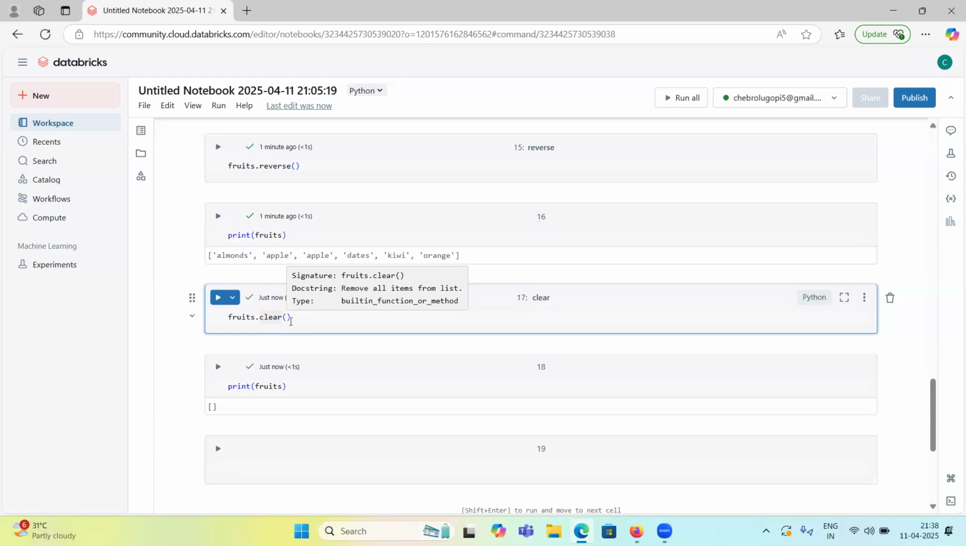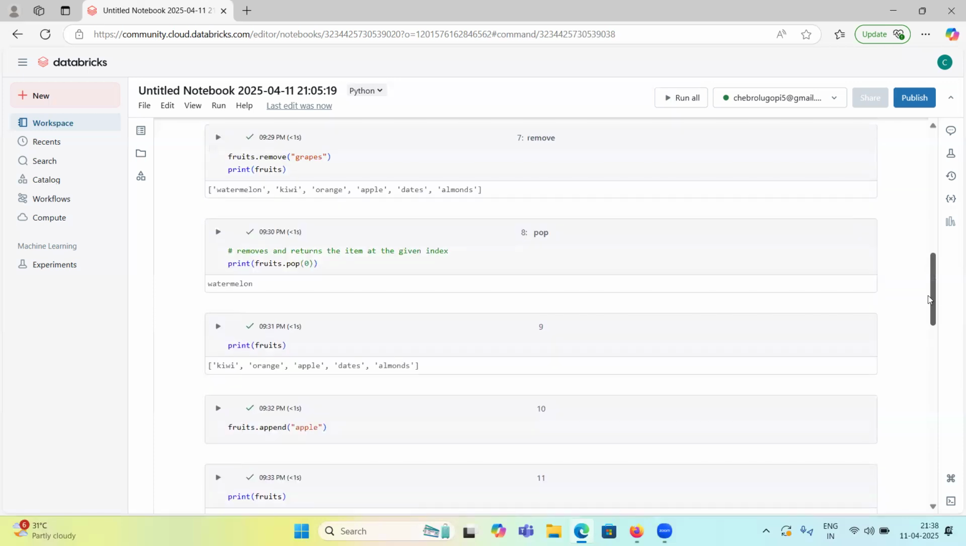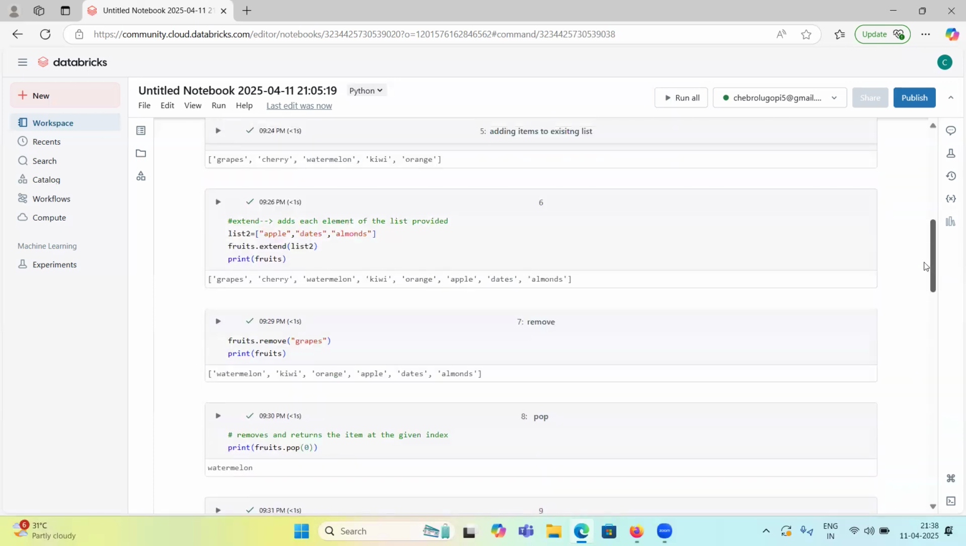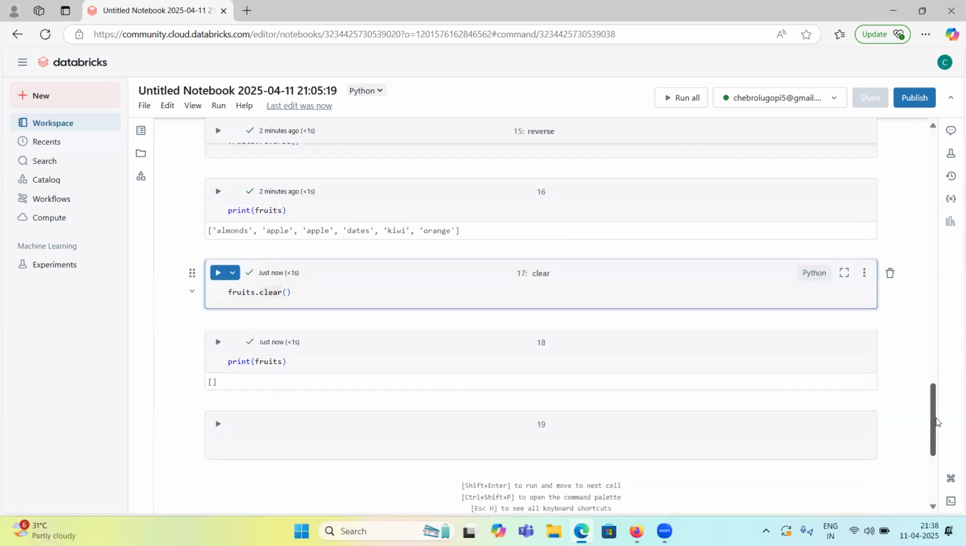Yes, guys. I think we have seen everything, right? How we can add multiple items, how we can add a single item, how we can remove, how we can modify an item in the existing list. We have seen everything. What else, guys? Clear, reverse, sorting, counting, indexing, pop, remove. And to add multiple items, we have seen extend.